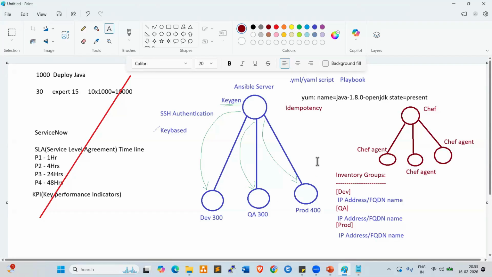So tomorrow we'll set up Ansible. We can take 4 servers: one is the Ansible server, a development server, a QA server, and a production server, and we can authenticate from Ansible to dev, QA, and production. After that, we can deploy the applications using Ansible on target servers, the node servers. How can we deploy? How can we configure? How can we manage the node servers? How can we control them?